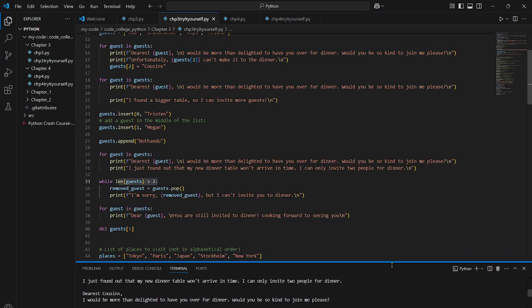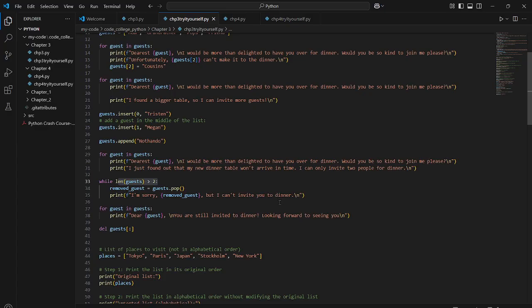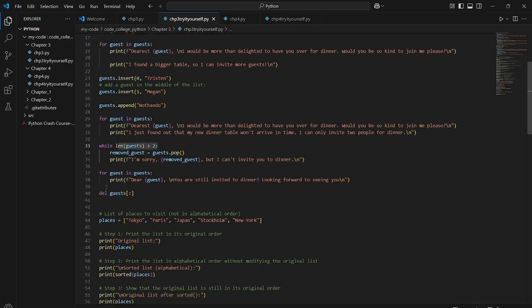Here it says, I'm sorry, removed guest. So removed guest equals guest.pop, which removes all the guests except for the two you selected. Then it sends out that message to everybody, and the dear guest message goes to those two who still get invited.